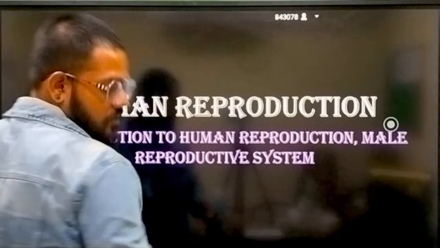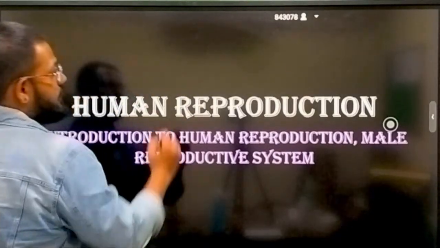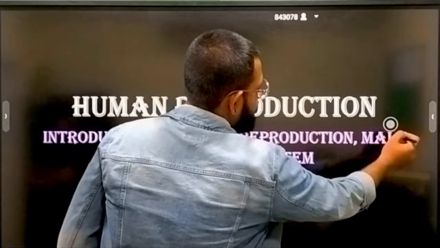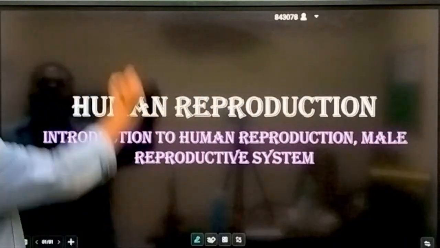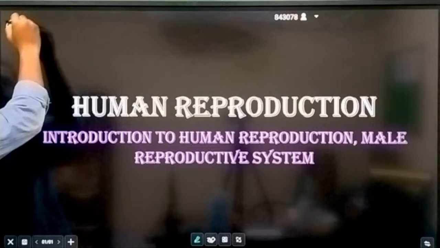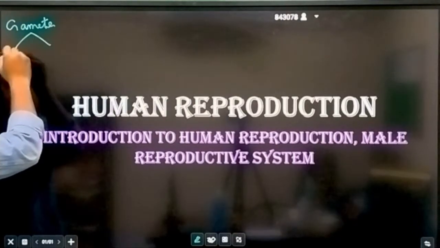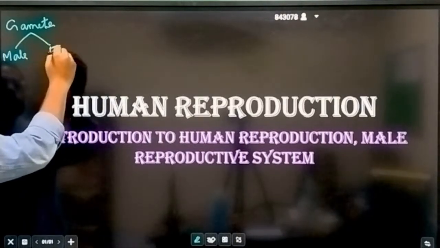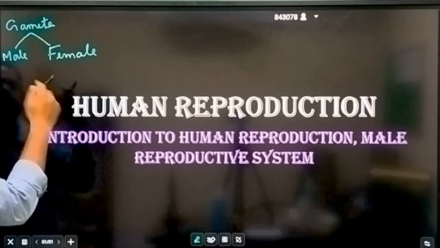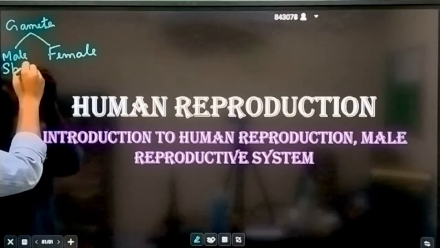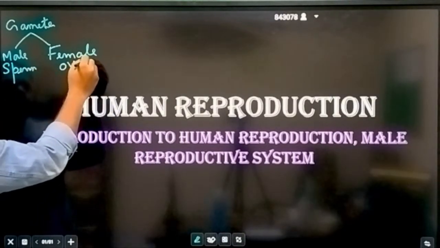Okay, before starting the chapter, I want to tell you the sequence, the chronological order of reproduction. See, so first we have gametes, male and female, sperm and ova.